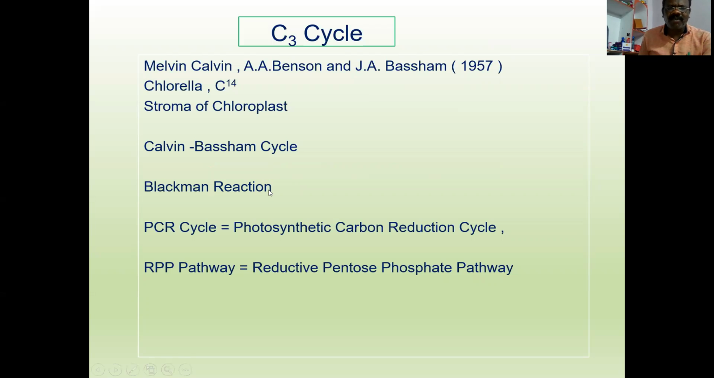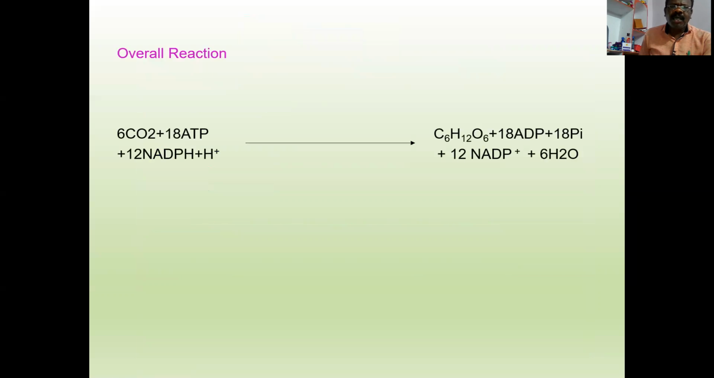The cycle is also known as the Calvin-Bassham cycle, Calvin cycle, Blackman reaction, PCR cycle or photosynthetic carbon reduction cycle, or RPP pathway, or reductive pentose phosphate pathway. The overall reaction is 6 CO2 plus 18 ATP plus 12 NADPH2 gives C6H12O6 plus 18 ADP plus 18 Pi plus 12 NADP plus 6 H2O.